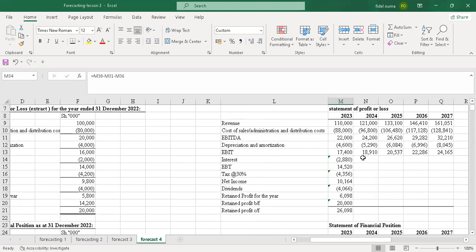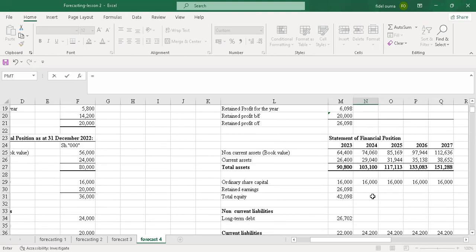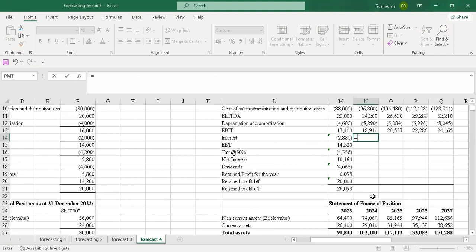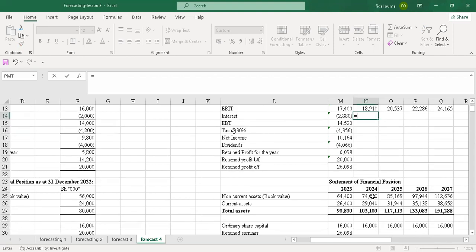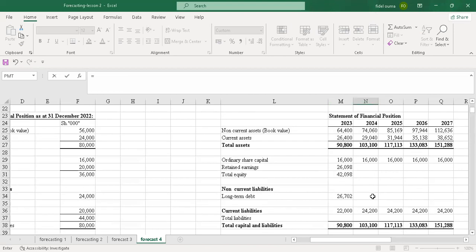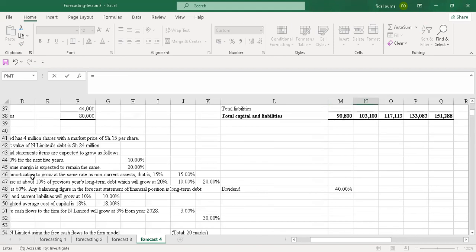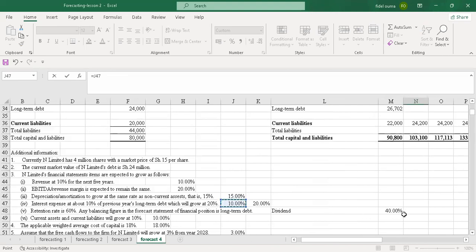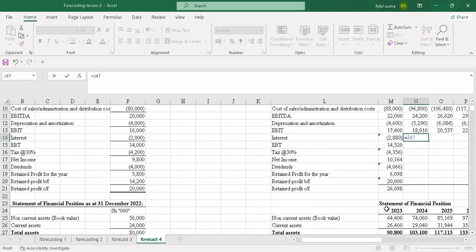So I'll be able now to calculate the interest here. My interest will be equals to 10% of the previous year. So we pick 10%, where is it? Rate for interest. The interest expense at about 10% of previous long-term debt. So I'll pick 10%, and let me just lock it.